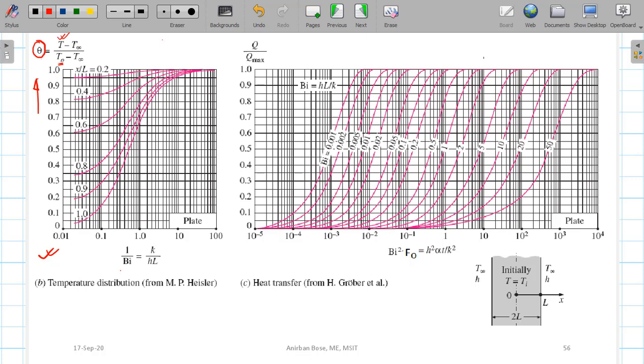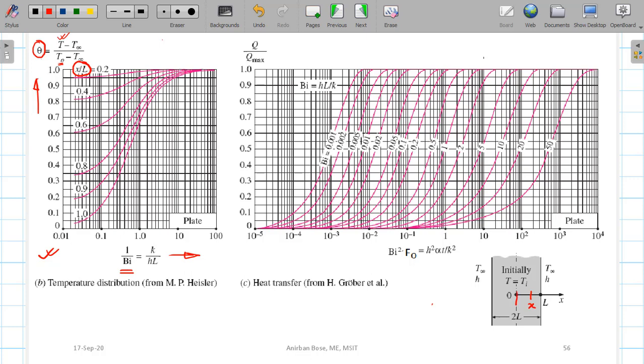So the Biot number is already known to you. In the x-axis you can see it is the Biot number, and the different pink lines correspond to different positions. Here you can see the non-dimensional position has been plotted. In your problem it will be given that you have to find out the temperature at a distance x from the central position.